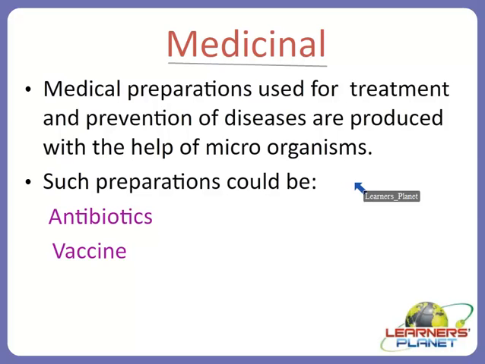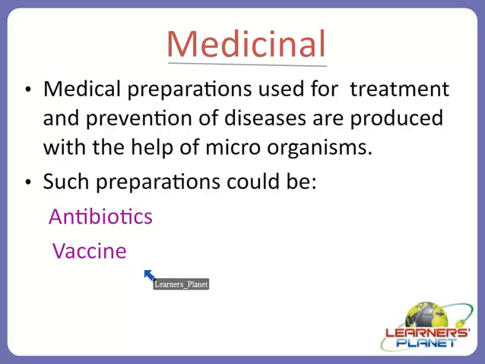Now, when we are saying that these organisms are having medicinal value, then they can provide us advantage in two basic forms. That means the microorganisms help in the preparations of some medical products which are being used for the treatment as well as for the prevention. What those things are? They are in the form of antibiotics and in the form of vaccines.